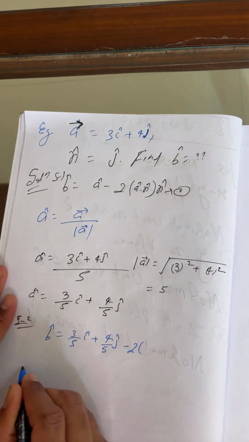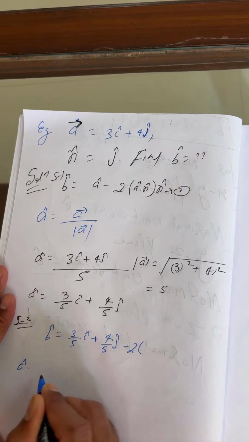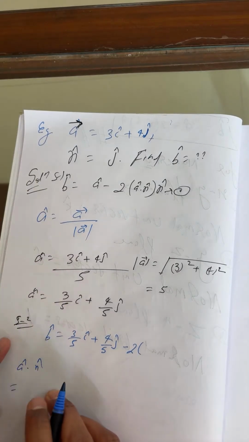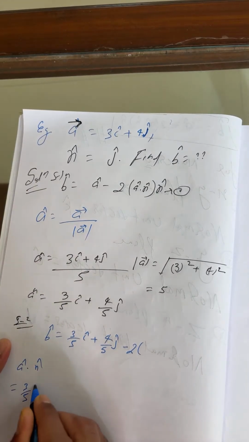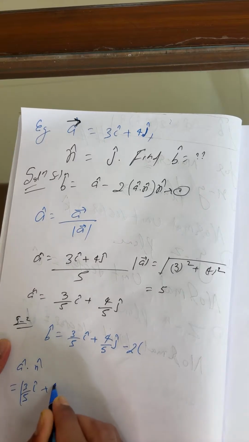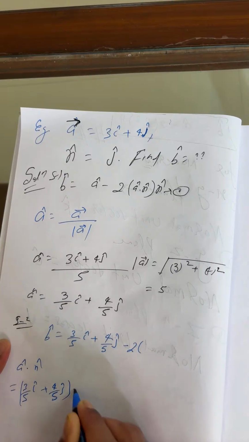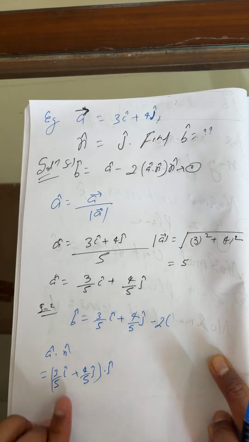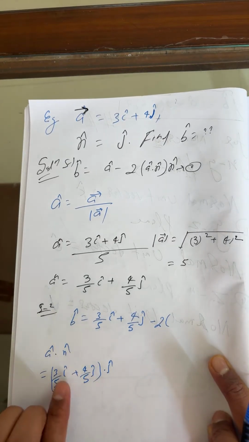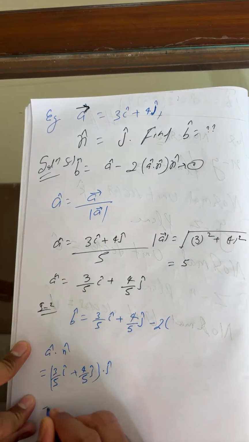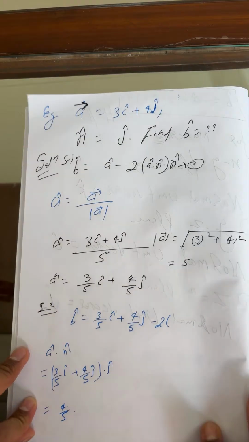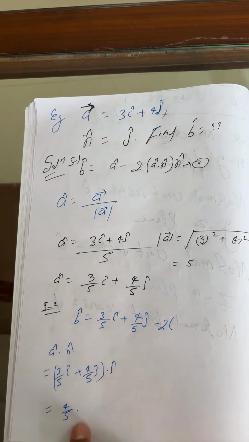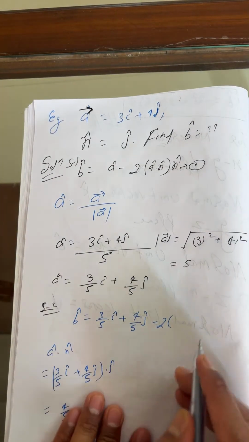Individually, a cap dot n cap. For a cap we found 3 by 5 i cap plus 4 by 5 j cap, and n cap is j cap here. I hope all of you remember the dot product: same direction gives 1 and opposite, perpendicular, gives 0. So finally this is 4 by 5 only. You can put that over there because this is a dot n.